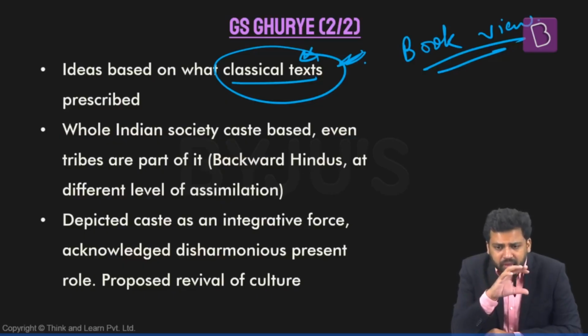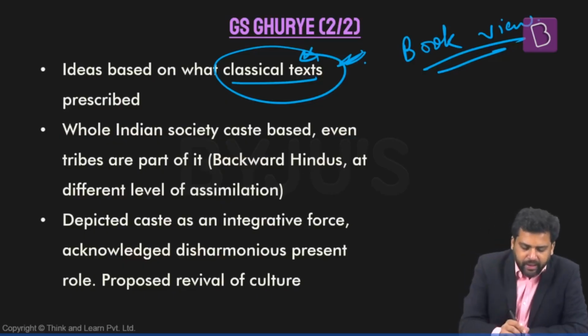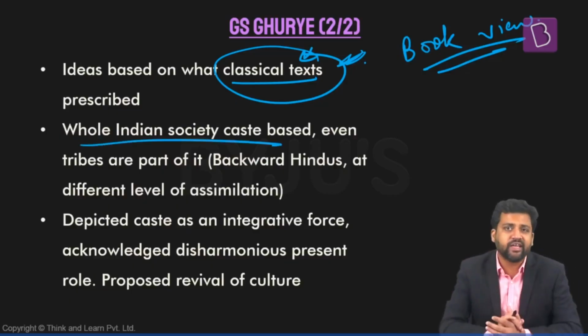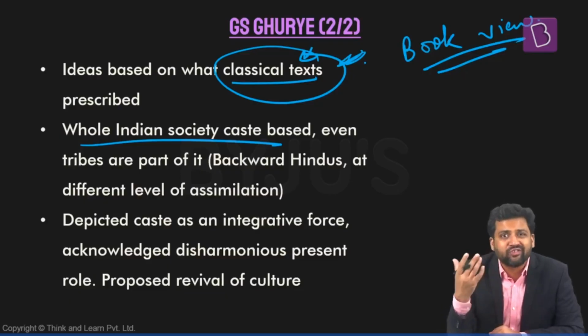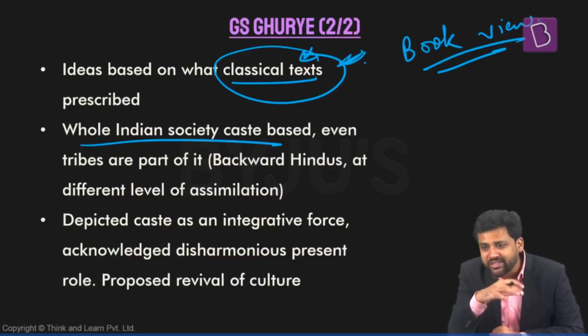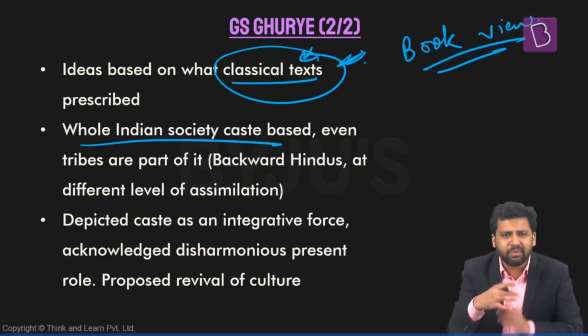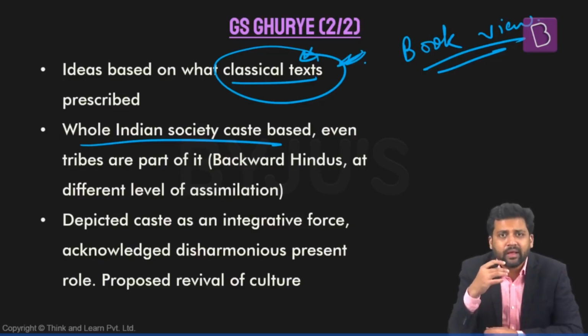Another thing, Ghurye assumes that the entire Indian society is caste based. Whole Indian society is caste based, which also implies that those who are staying in the forests, those who are staying away from people who are in the cities, villages, right? Those who are staying in inaccessible terrains, for example, the tribal members, they are also part of this caste-based society.